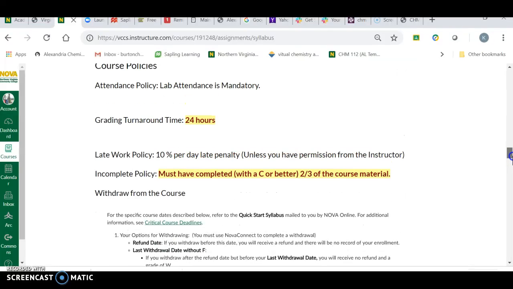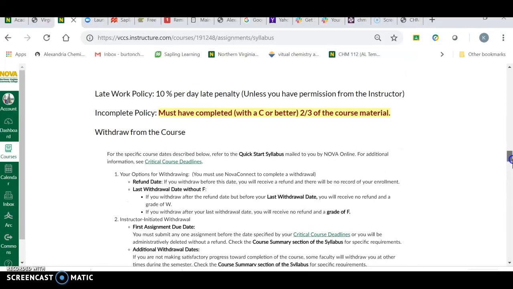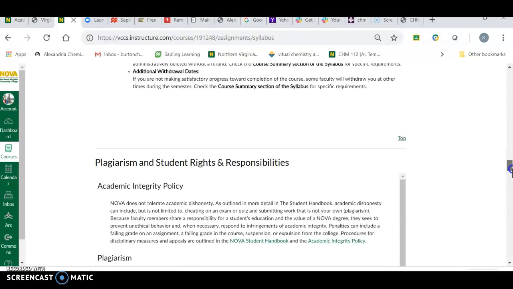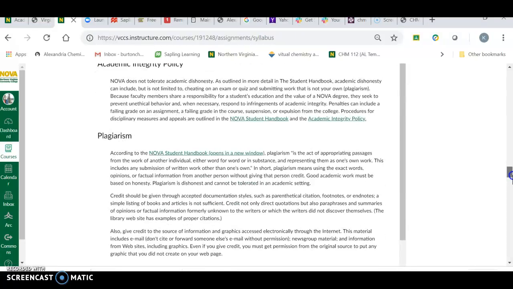Lab attendance is mandatory. I get stuff turned around and graded very, very quickly. Again, if you ever have any questions, send me a message with Remind. I'm very quick on that. There will be a penalty for late material unless you have permission from me, which means stay in touch and let me know what's going on. I understand that most of you have full-time jobs, and you're going to have set times you can do things like take the exam. So I'm very open-minded about that.